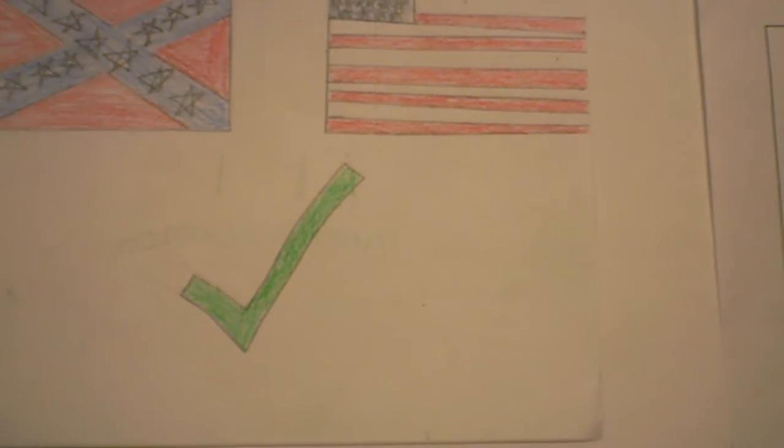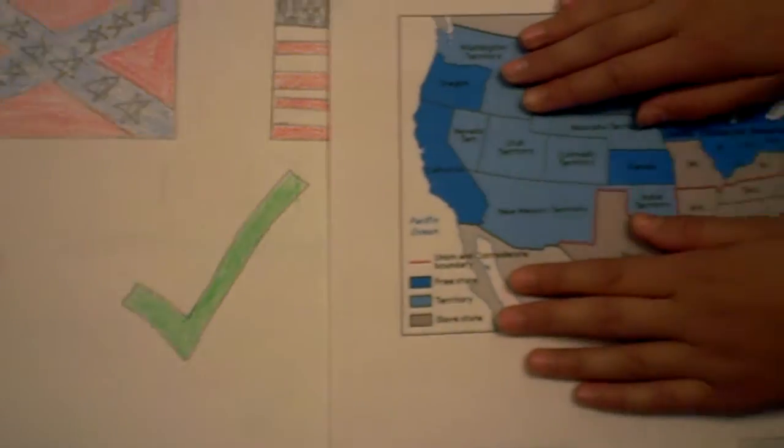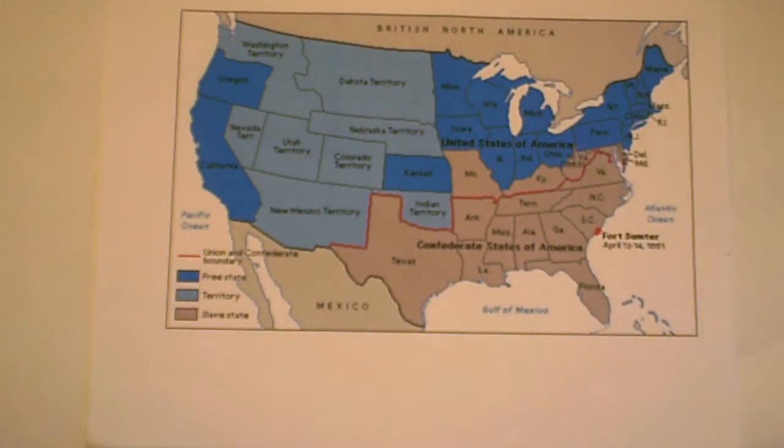Some compromises were the Missouri Compromise of 1820. In this compromise, Missouri went to the South as a slave state, and Maine went to the North as a free state. The Louisiana Purchase was cut in two parts. The North got the top half, and the South got the bottom half. There was no slave trade in Washington, D.C. The South got New Mexico and Utah. Also, a fugitive slave law was enforced.